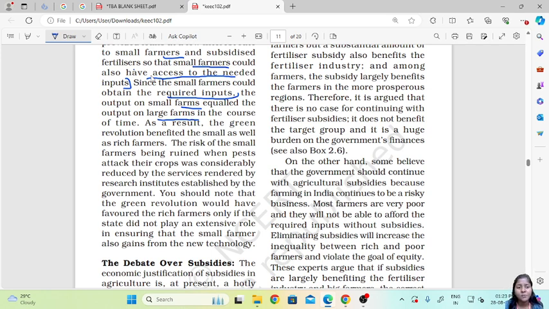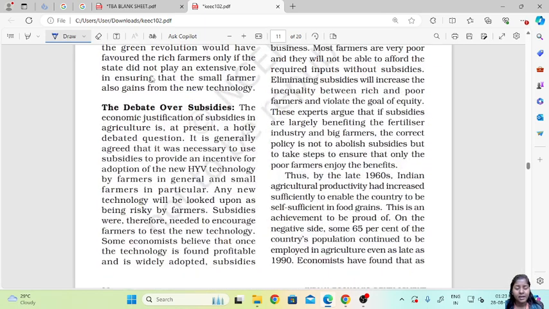So the risk of small farmers being ruined when pests attacked their crops was considerably reduced by the services rendered by research institutes established by the government. So these were the things that happened.